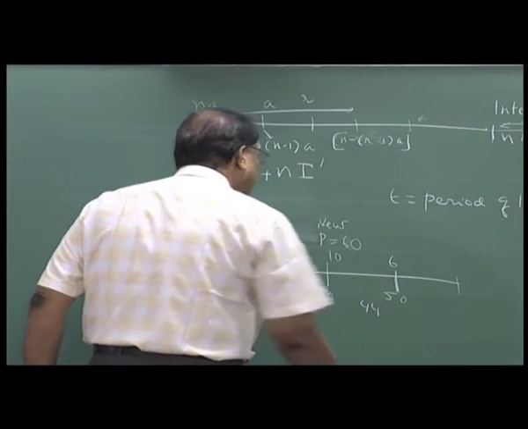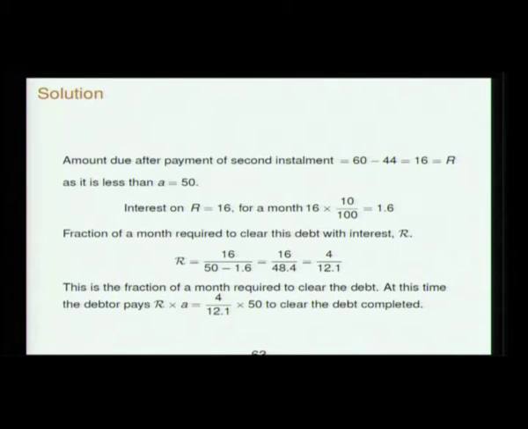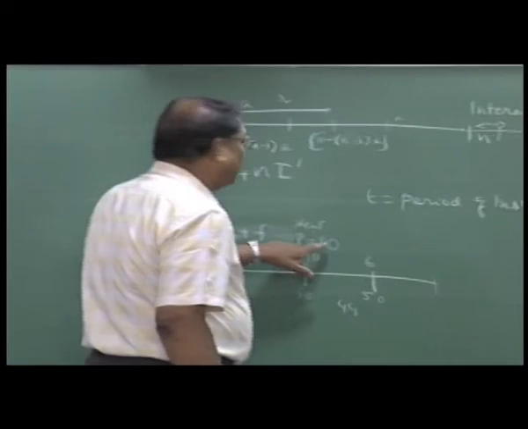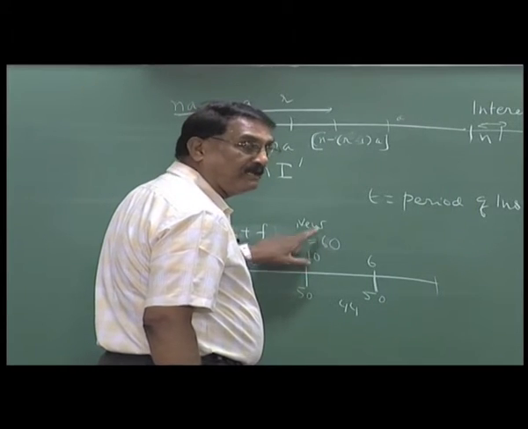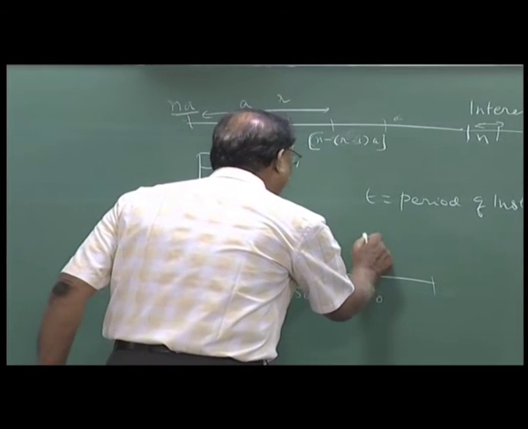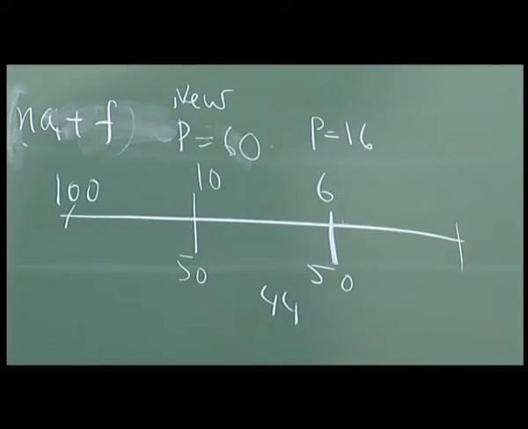How much is left? 60 minus 44. He paid 44 towards the principal, and 60 was what was owed, so 16 is left now. The new principal is 16. So he has to pay a principal amount of 16 at the end of 2 months.